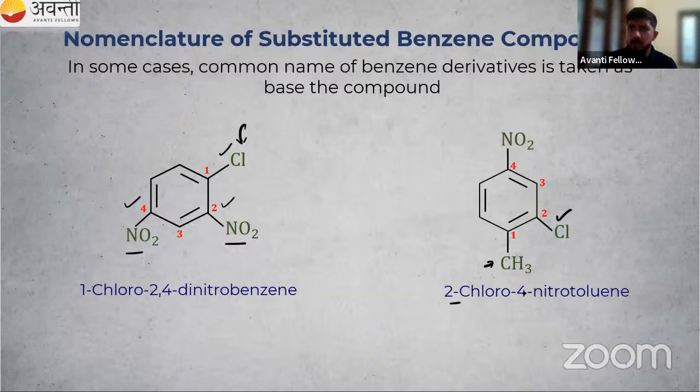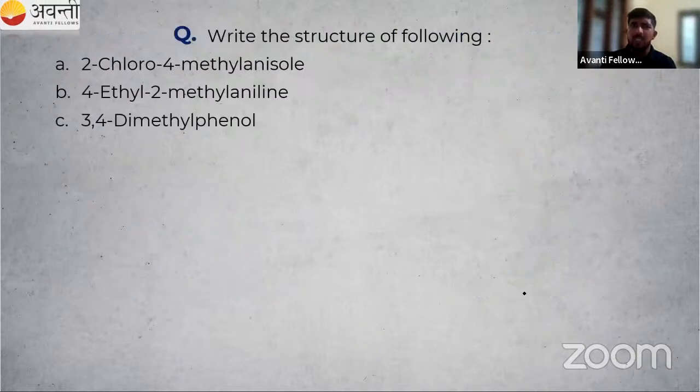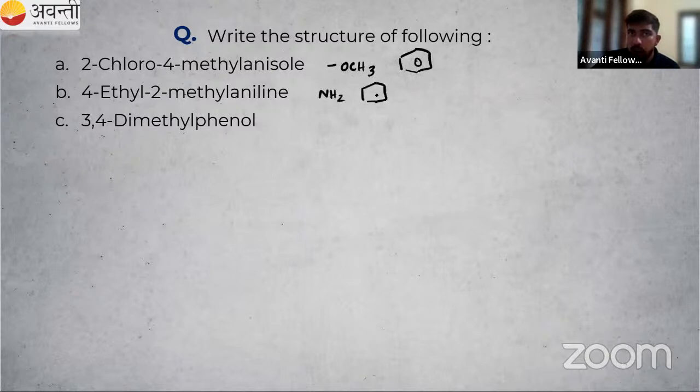So our time is almost over. I will give you some exercise questions. In the next class, you have to write the structure of the following. Methyl anisole. Anisole means OCH3 group is attached to our benzene ring. Aniline means NH2 group is attached to our benzene ring. Phenol means OH group is attached to our benzene ring. So there's a homework question for you. They will give the name, you have to find the structure.